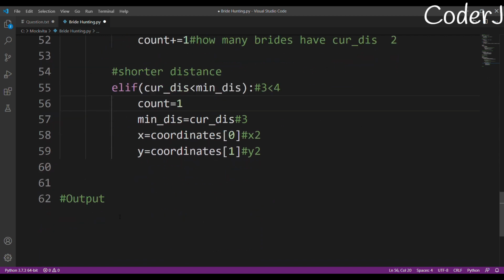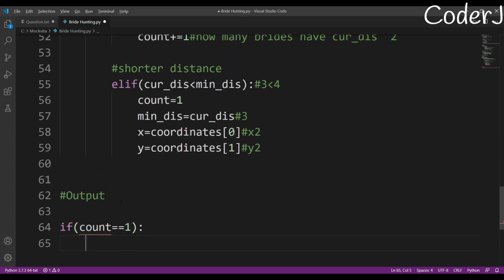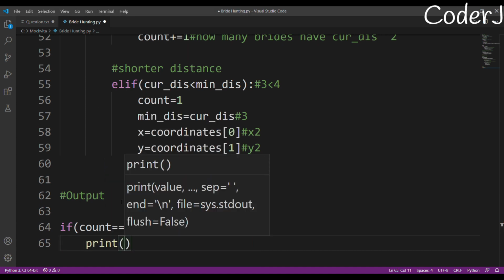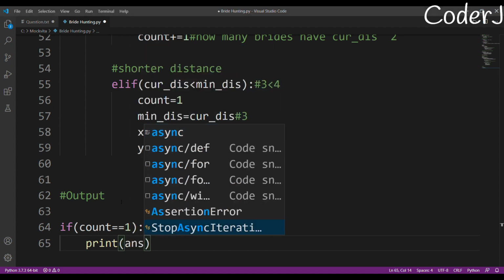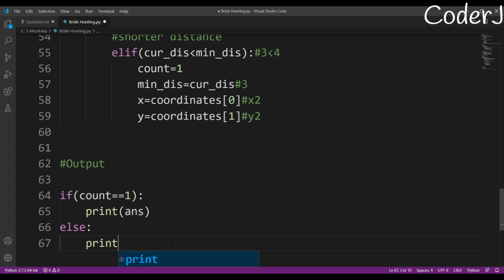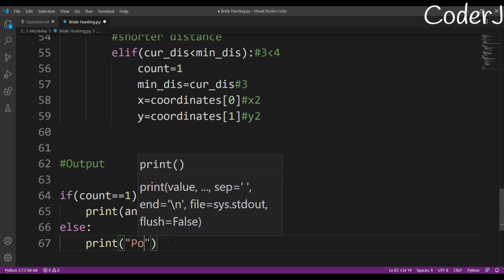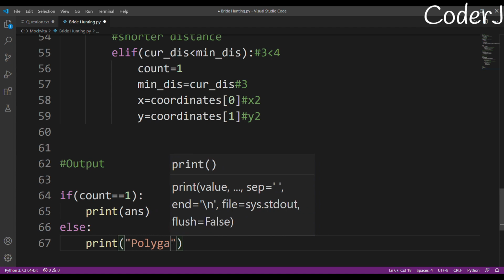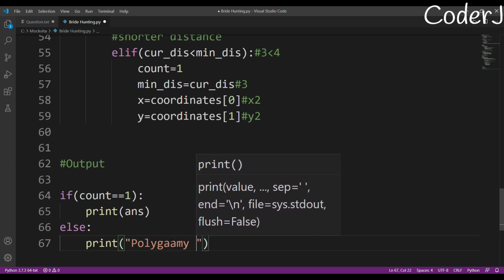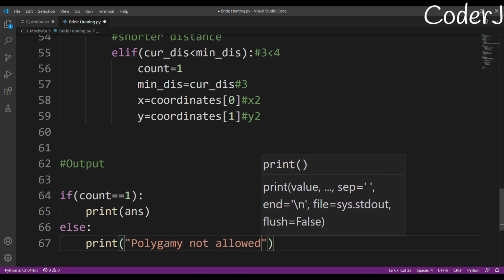So while printing our output, we'll just check one condition. If our count is equal to 1, which means only one girl is there whose house is at the minimum distance with the maximum number of qualities, then we'll print our answer. Otherwise, we'll print "polygamy not allowed."